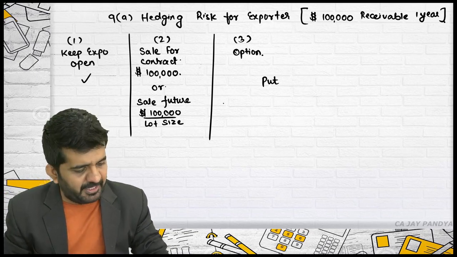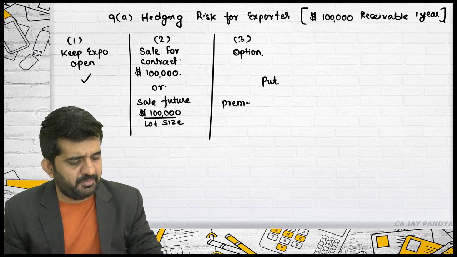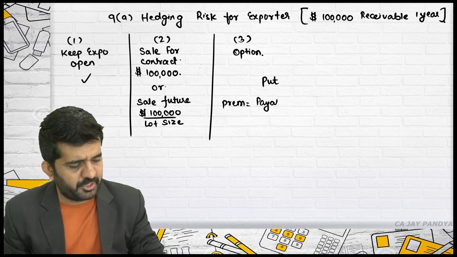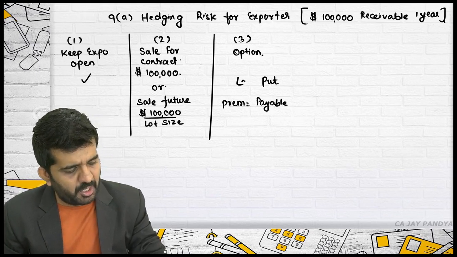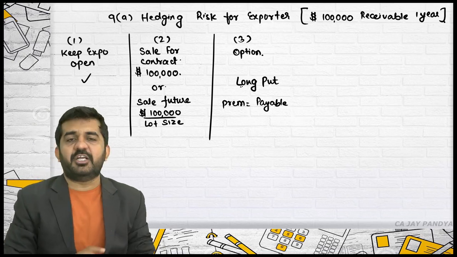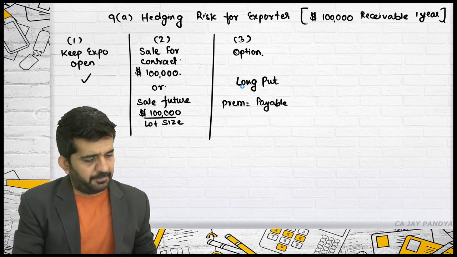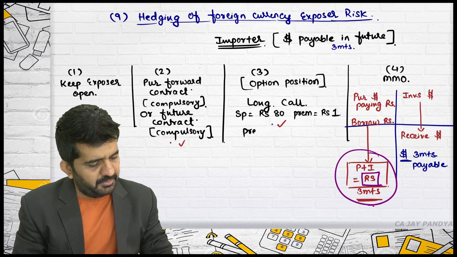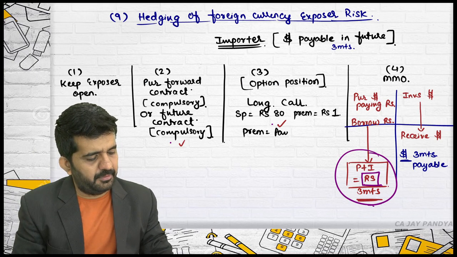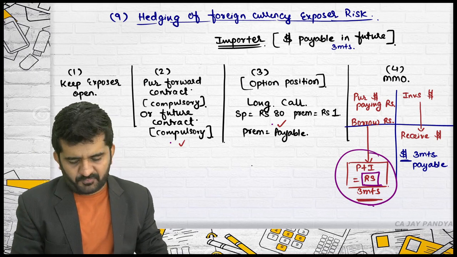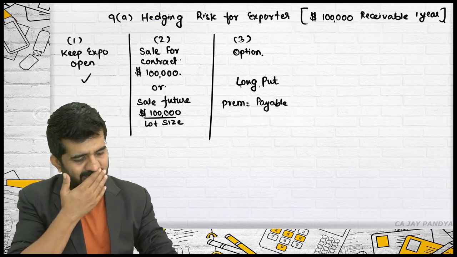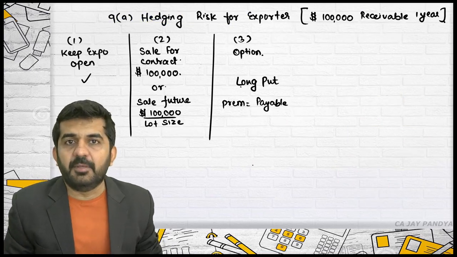Actually, premium will be payable. In the previous case also, premium was payable. That I have not written, but I should write it down, because you are long put. Whenever it is a long position, the premium is payable. Sorry, premium is payable because you are having long position of call, of course, and in the second case it is long put. Premium will be payable.